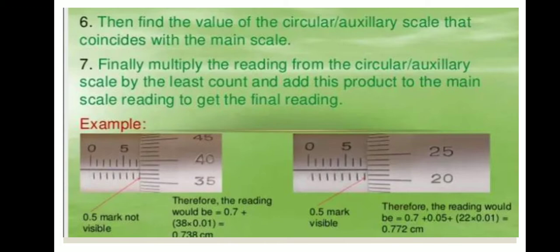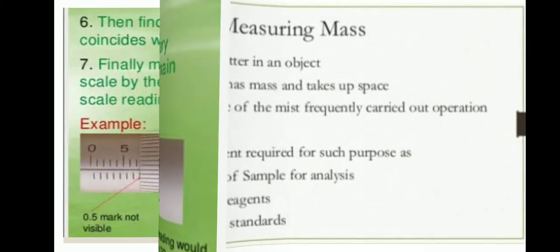For example, the 0.5 mark is not visible. Therefore, the reading would be 0.7 plus 38 into 0.01, equal to 0.738 centimeter. This is where the 0.5 mark is visible: 0.7 plus 0.05 plus 22 into 0.01, equal to 0.772 centimeter.